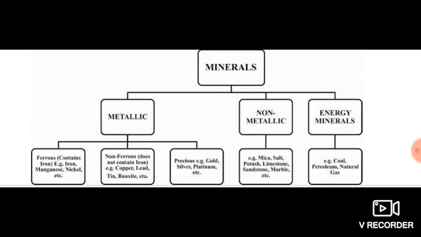If the metallic mineral has iron, then that is a ferrous mineral. If the metallic mineral does not have iron, then that is non-ferrous. And if the metallic minerals are very precious and rare, those are precious minerals. So we can find examples for each. And non-metallic minerals have no further classification, but a few examples are mica and salt varieties.